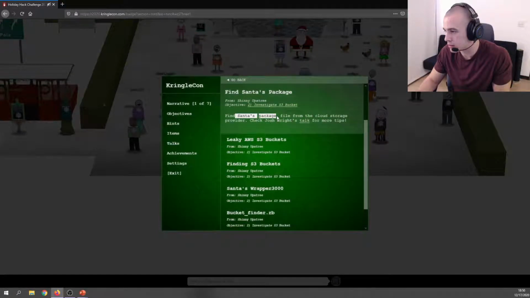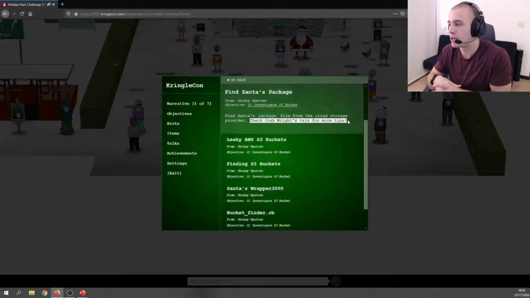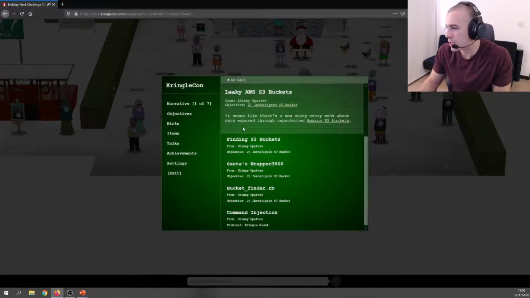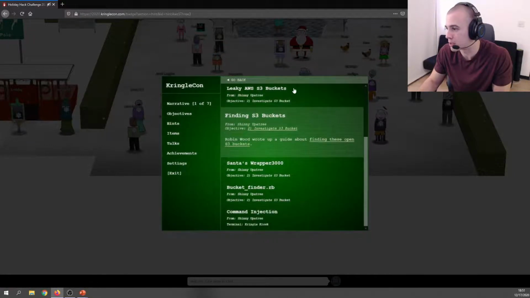It talks about finding the package file, file name package, and then also gives a link to a talk which Josh Wright gave on Open S3 buckets. Pretty brief, high-level overview of S3, what a bucket is, permissions, stuff like that. Good talk. So if you're new to S3, definitely give that a watch. Again, this just leads to a news article about Open S3 buckets. This is a problem that still exists in the real world today. It's just not validating or checking permissions and allowing the public to see stuff that shouldn't be public.